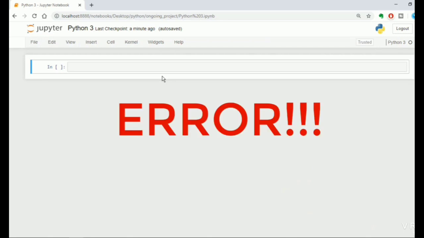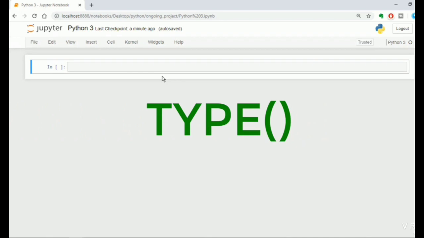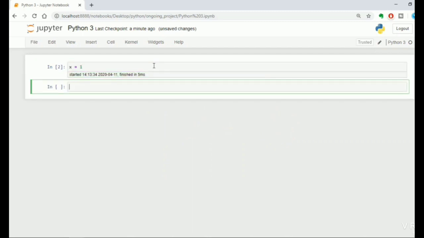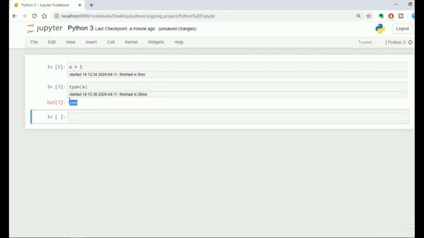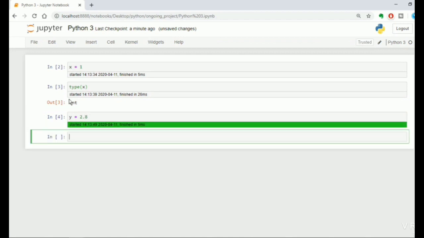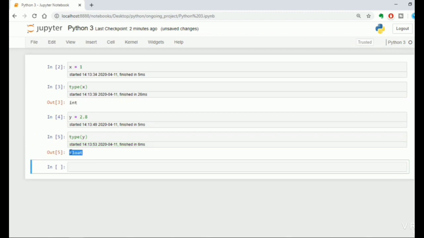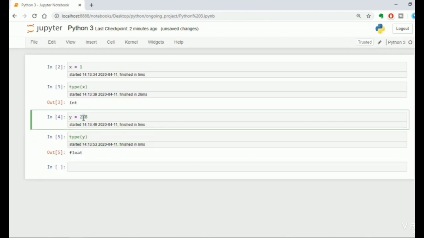So we have to learn about the type function, because this may lead to unexpected errors. To verify the type of an object in Python, we need the type function. Let's take an example. x is equal to 1. Now check the type of x; it is an integer. Now let's see y is equal to 2.8 and check the type of y. It is a float, because we have discussed that decimal point numbers are floating point numbers.